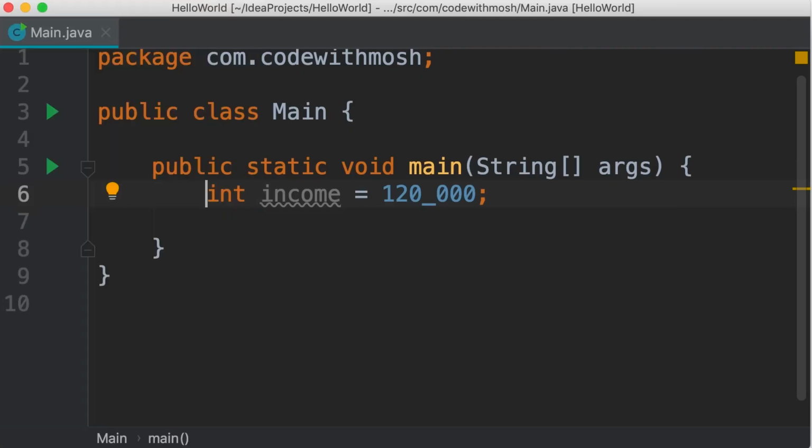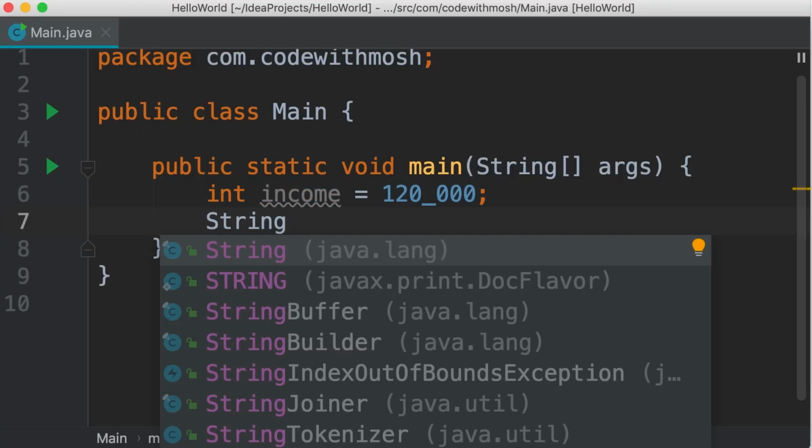In this tutorial, we're going to look at the ternary operator in Java. So we're going to continue with the example from the last tutorial. We have this income variable. Imagine this is the income of our customers. Now, depending on their income, we want to put these customers in different classes. If their income is more than $100,000, we want to put them in the first class. Otherwise, we want to put them in the economy class. So here's one way to implement this scenario.